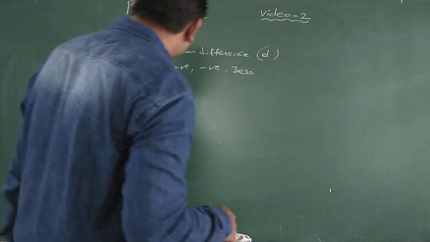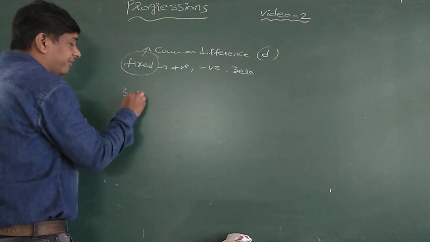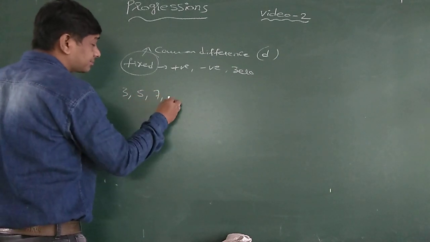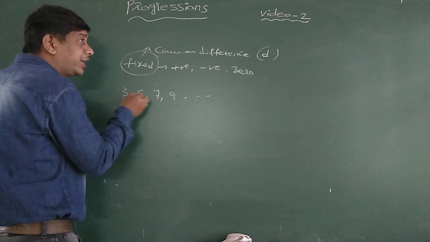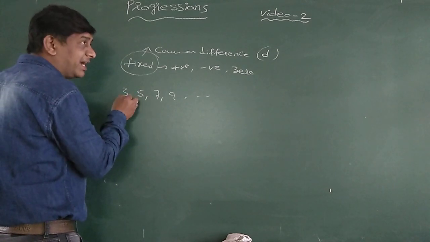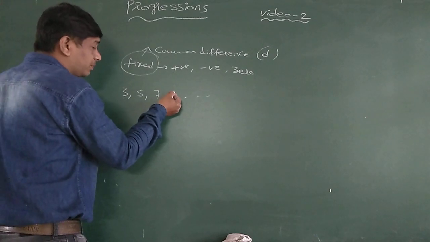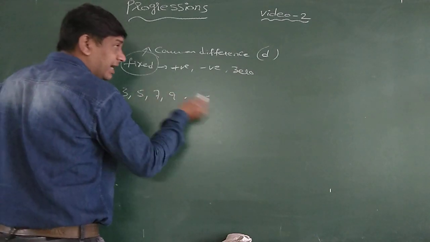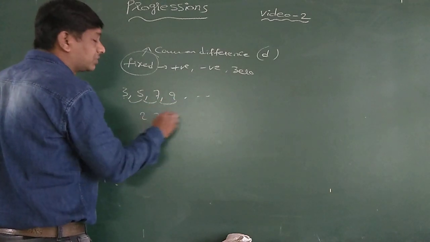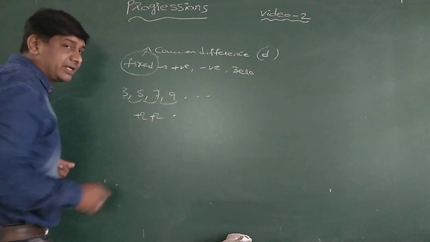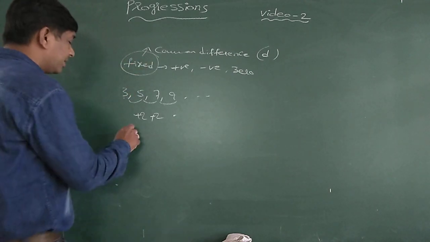A few examples also I gave. Suppose here 3, 5, 7, 9 and so on. Here the difference of any two consecutive terms: 5 minus 3 is 2, 7 minus 5 is 2, 9 minus 7 is 2. Like that the difference of consecutive terms is 2, 2, 2. That means a positive 2 we added, so a positive fixed number we added.